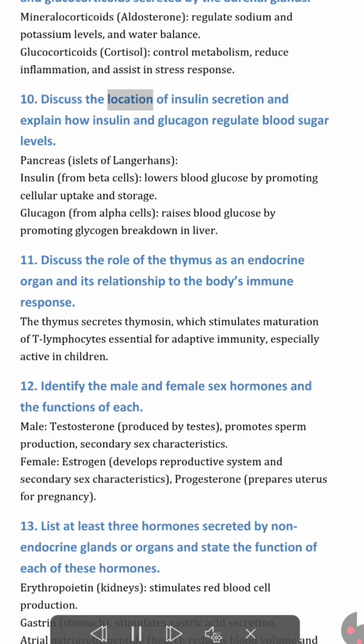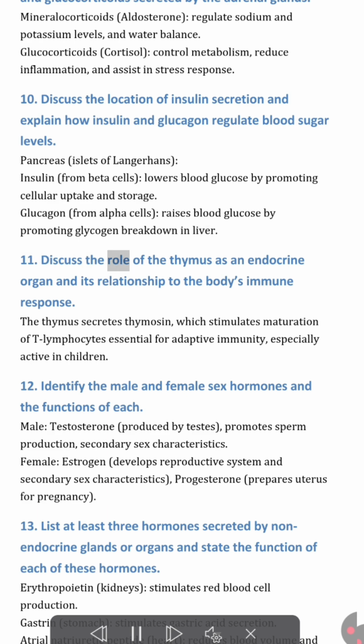10. Discuss the location of insulin secretion and explain how insulin and glucagon regulate blood sugar levels. Pancreas, islets of Langerhans. Insulin, from beta cells, lowers blood glucose by promoting cellular uptake and storage. Glucagon, from alpha cells, raises blood glucose by promoting glycogen breakdown in liver.